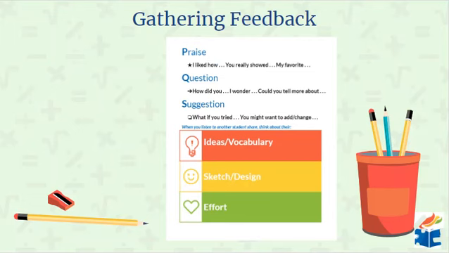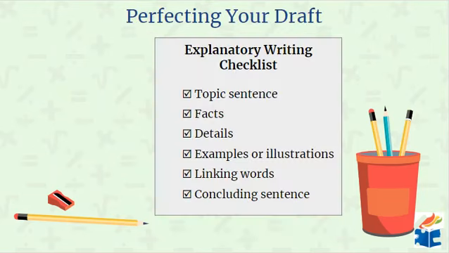Day 3. When possible, make time for feedback. On day 3, students can gather feedback from you and their peers. Have the students turn to the feedback guide located on the last page of the Students Lit Lab guidebook. Using the sentence and question stems provided, or those that have worked well for you in the past, have students ask others to provide praise, questions, or suggestions. You can also prompt students to focus on specific aspects, such as their ideas, vocabulary, design, and/or effort.